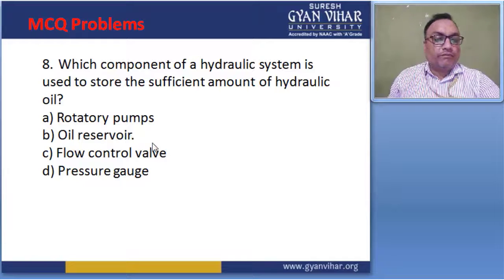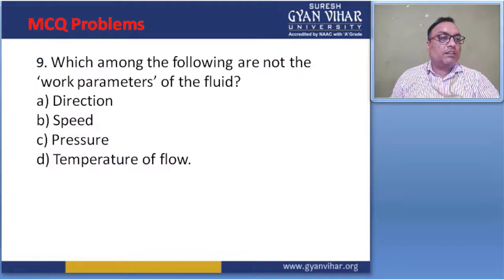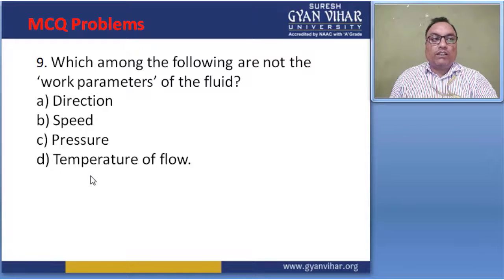And which of the following are not work parameters of the fluid? The options are direction, speed, pressure, and temperature of flow. So the correct answer is temperature of flow. This is the one that is not a work parameter of the fluid, right? So D is the right answer for this question.